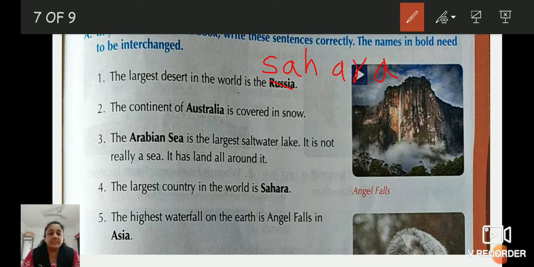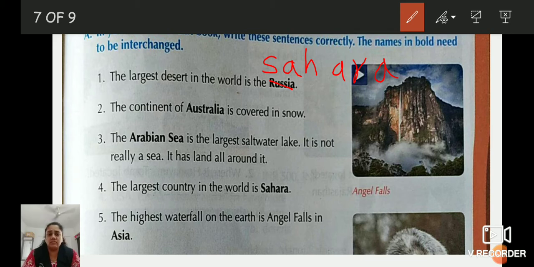Written. Second: the continent of Australia is covered in snow. Now do you know there are total 7 continents in the world. So from those 7 continents, the continent of Australia is covered in snow. Is it really, children?